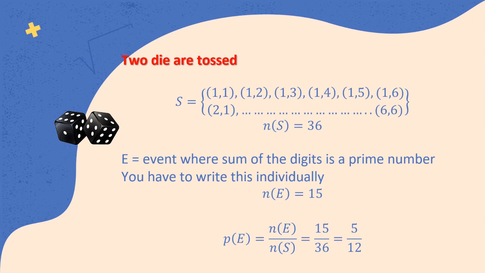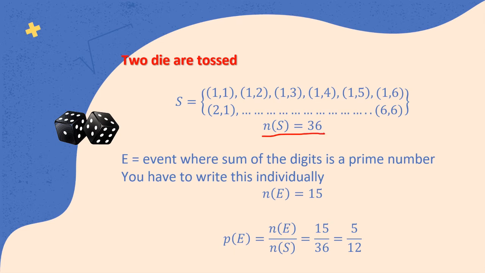Now the first die is again 2, and the second die is showing 1, and we go on till we get 6, 6. That means both the dice are appearing as 6 and 6. What do we get here? We get the sample space as 36.